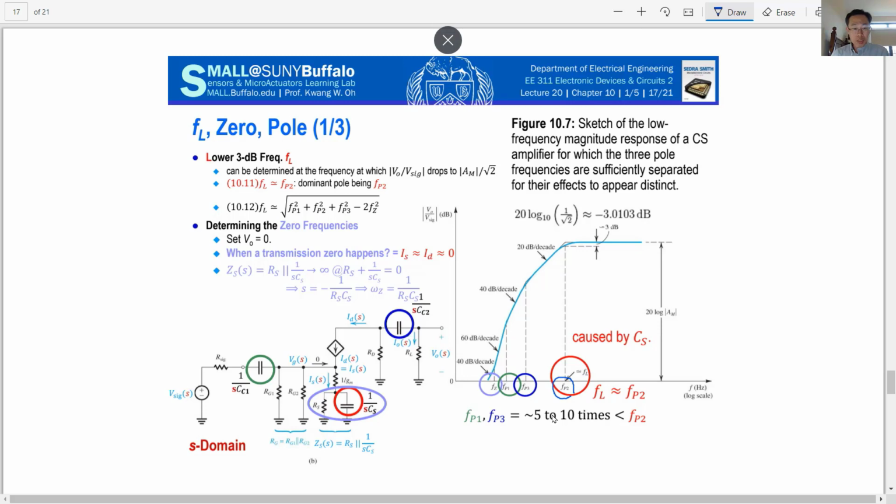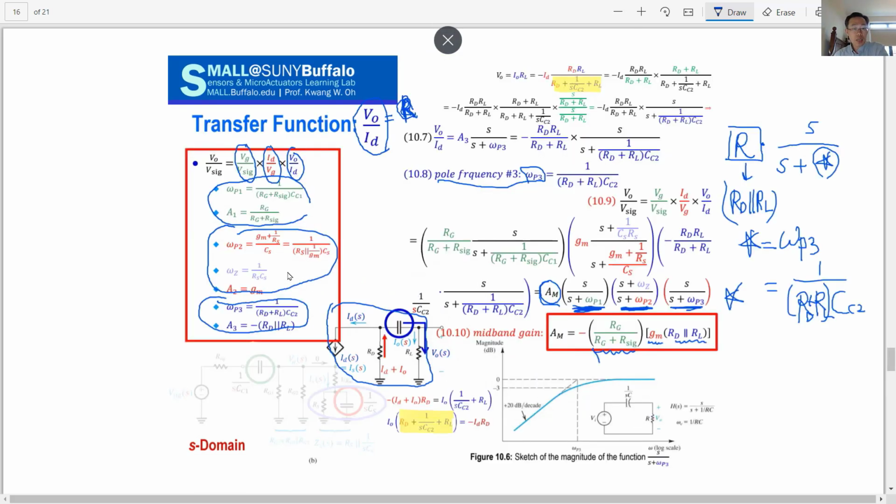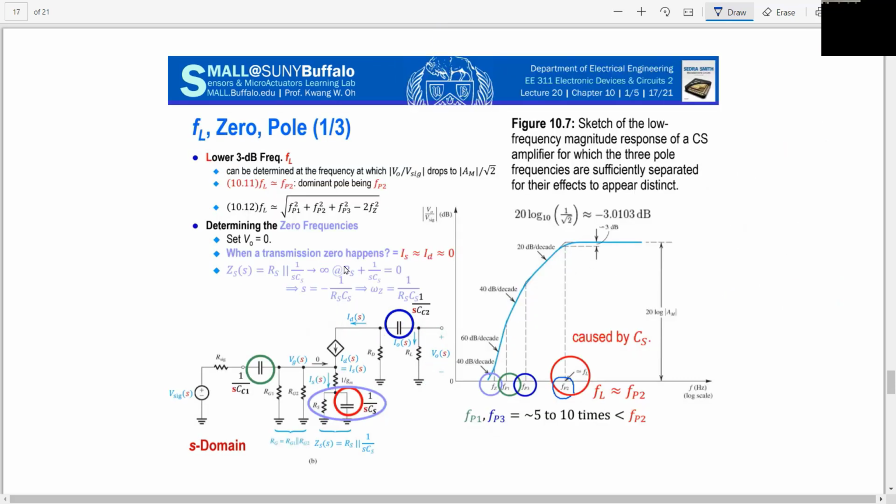The second pole is FP2. FP2, if you remember, was related with this bypass. So the bypass frequency is dominant. First dominant, and next usually the third or first or the zero frequency.